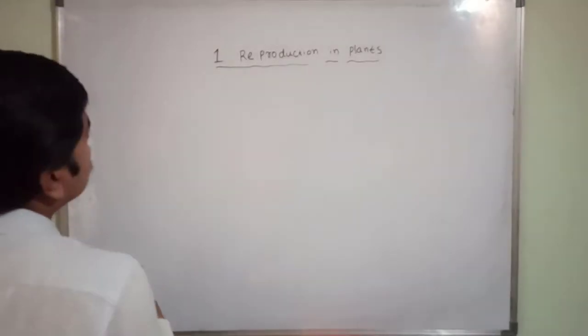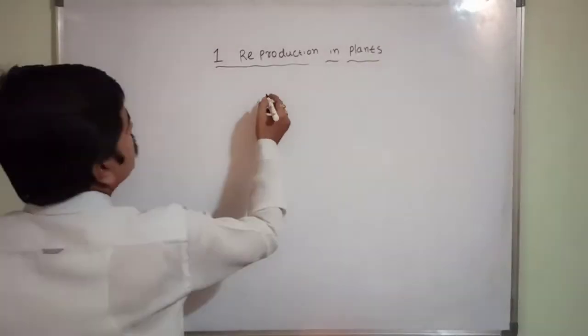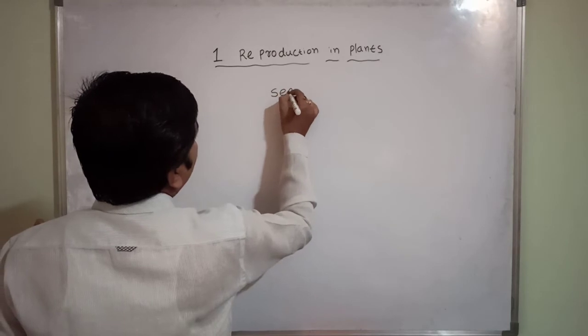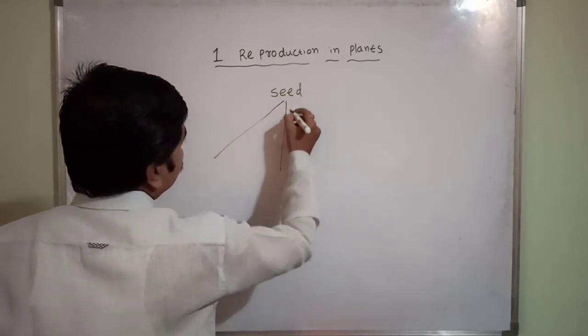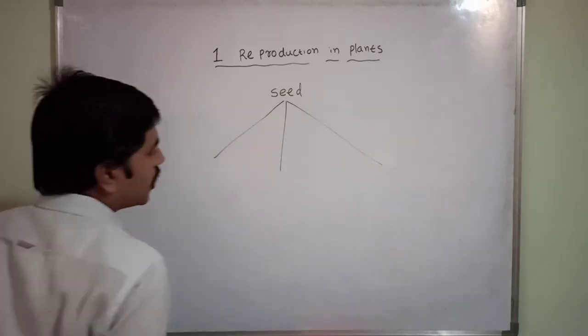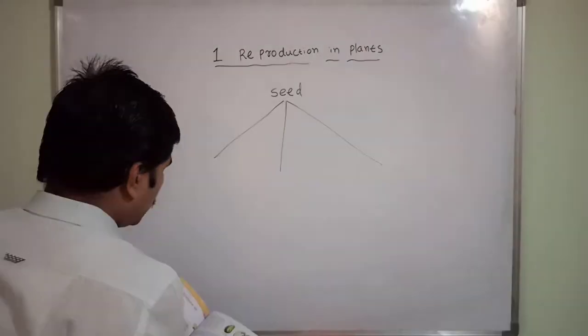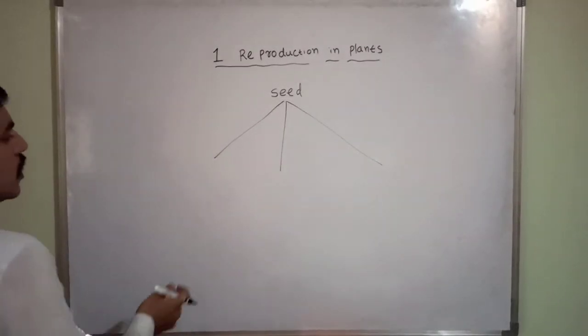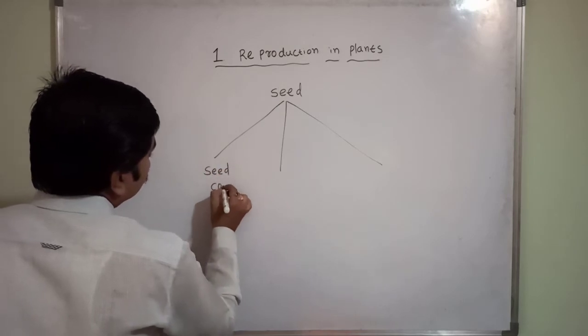So a seed has three parts. What does that mean? The seed is also having three parts. Now you see that three parts are there. One is the seed coat.